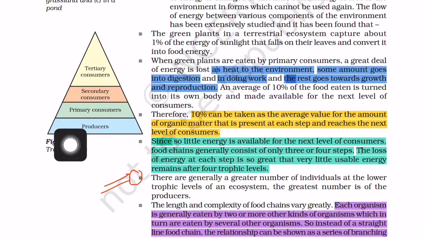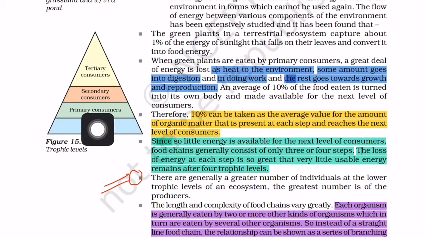You can see at the bottom there are producers. The second are the primary consumers. Third, secondary consumers, and fourth, tertiary consumers. In this way, these are the trophic levels. In the first trophic level, it is always producers, and the number of producers is more. That is why most of the consumers or most of the animals depend on plants directly.